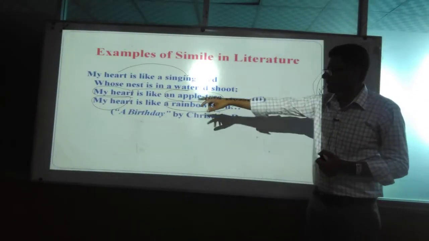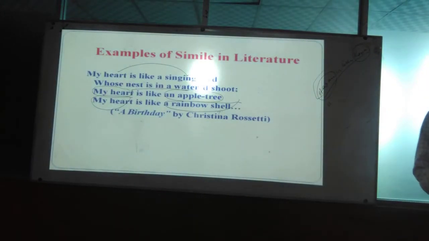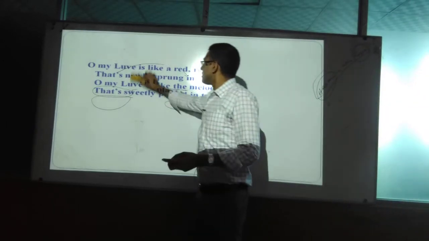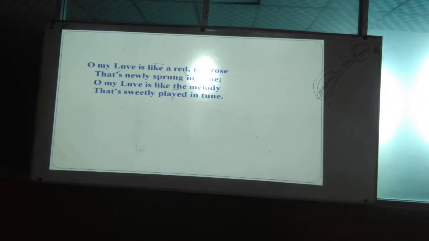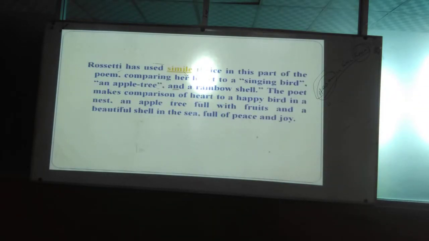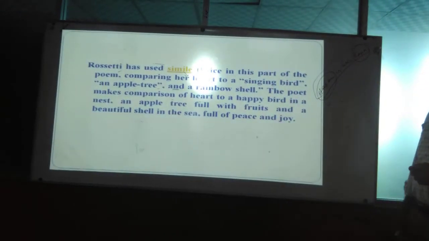The author has used simile thrice in this part of the poem, comparing her heart to a singing bird, an apple tree and a rainbow shell. The poet compares the heart to a happy bird in a nest, an apple tree full with fruits and a beautiful shell in the sea, full of peace and joy.